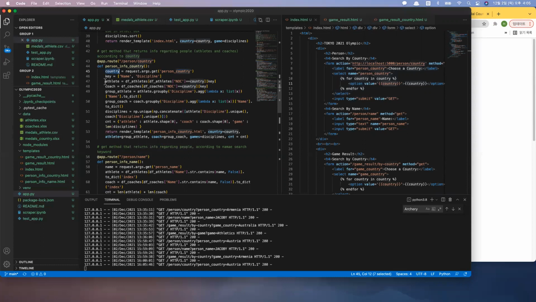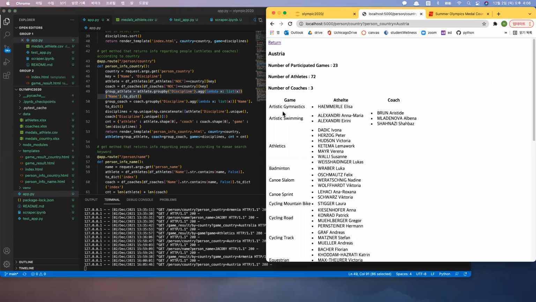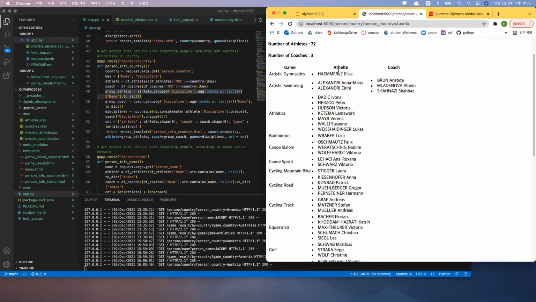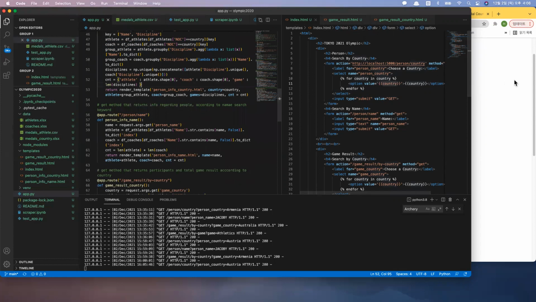And then I do basically a lot of pandas aggregation, group by, and counting to show all the necessary data. And what this is doing is that it is appending to each group by discipline. I'm appending the list of athletes, same with coaches. So it can be shown as athletes according to each discipline. That is the main feature here.